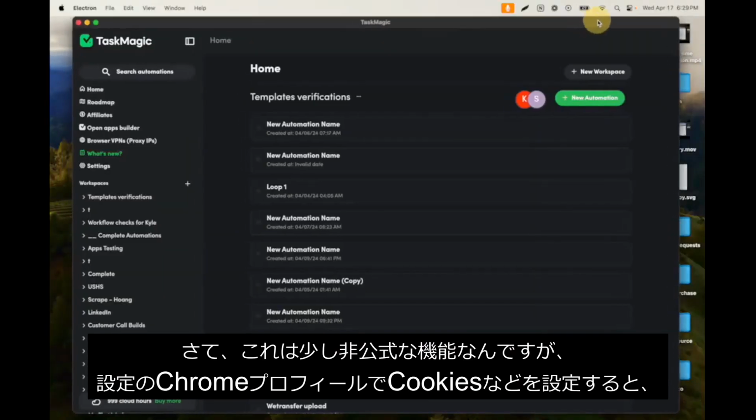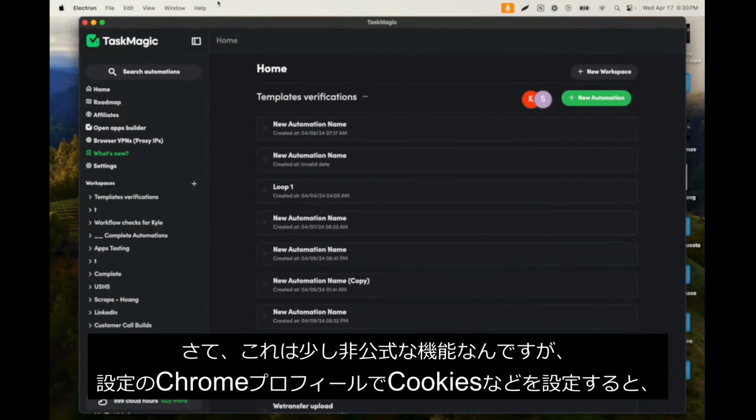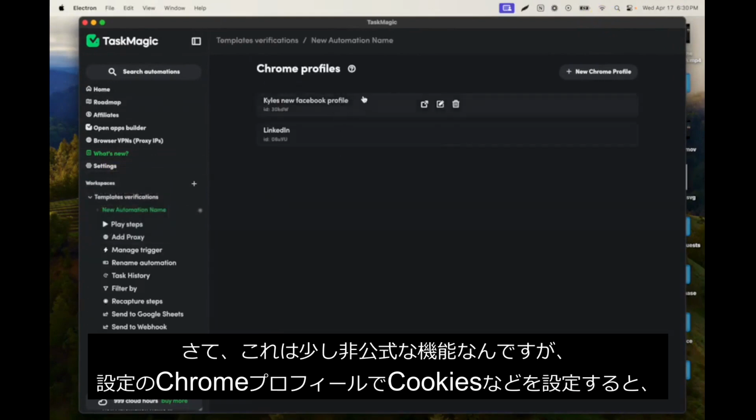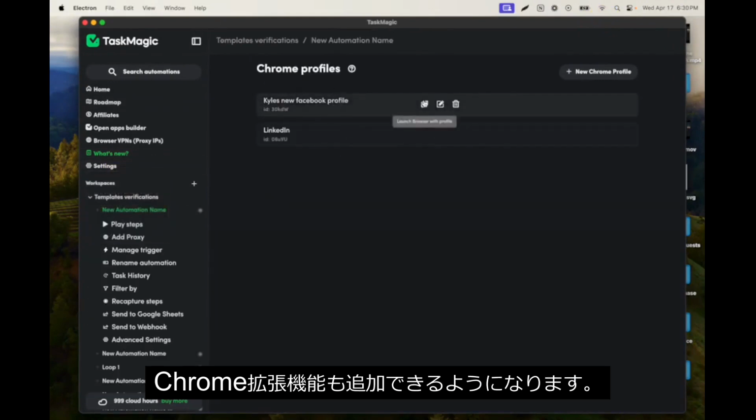Okay, so this is a little bit more of an unofficial feature, but if you go to your settings and then Chrome profile settings, and you set up one of your profiles here with cookies and things like that, you'll also be able to add Chrome extensions.